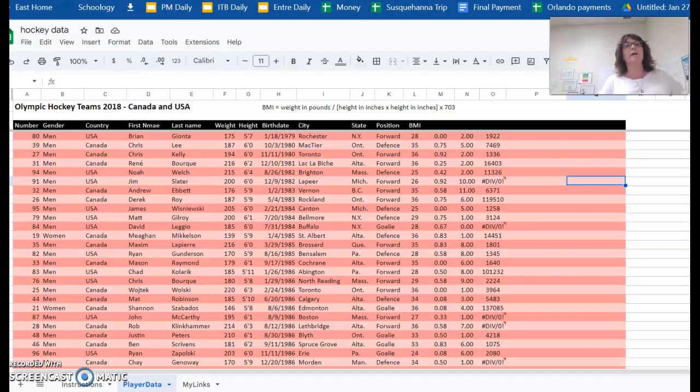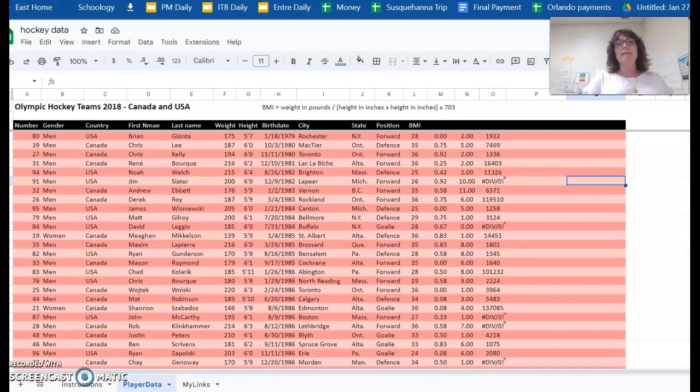So here we go. We're looking at our hockey information. One of the things I realized that might have given you a little trouble is I noticed that these titles were actually missing. One of the other things I'm wondering might have given us a little bit of a problem is we were trying to have you work with these spreadsheets so that you weren't looking at just 4 pieces of information and would be able to just visually figure out what our answer was. So first notice that here's our information. I'm going to scroll all the way down and I can see that I've got quite a bit of data that I'm looking at here.